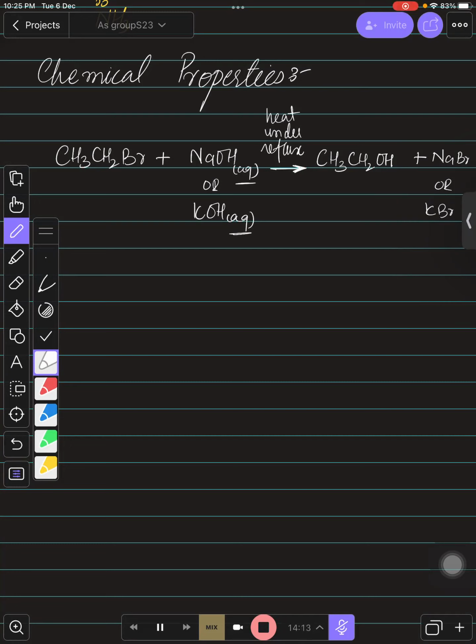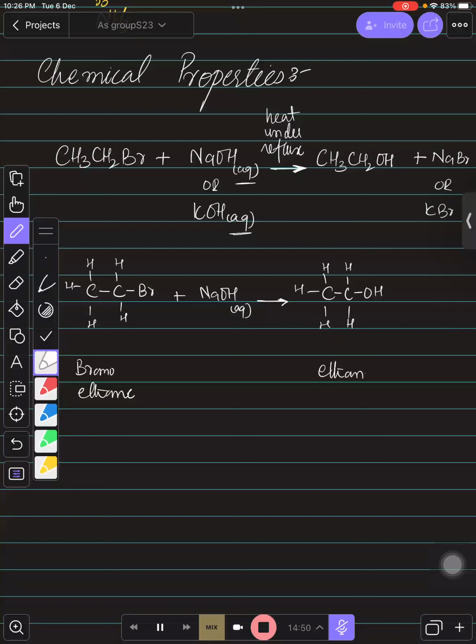Even I can write this equation in other forms as well. Suppose I am just drawing this structure like this. You can see this. This is bromoethane, right? So when you're reacting it with any hydroxide, sodium hydroxide or potassium hydroxide, whatever you are using, but it should be aqueous, this OH is going to replace Br, and you will have this molecule, and this is one of the alcohols. You can say that this is ethanol, and along with it you will have NaBr formed.